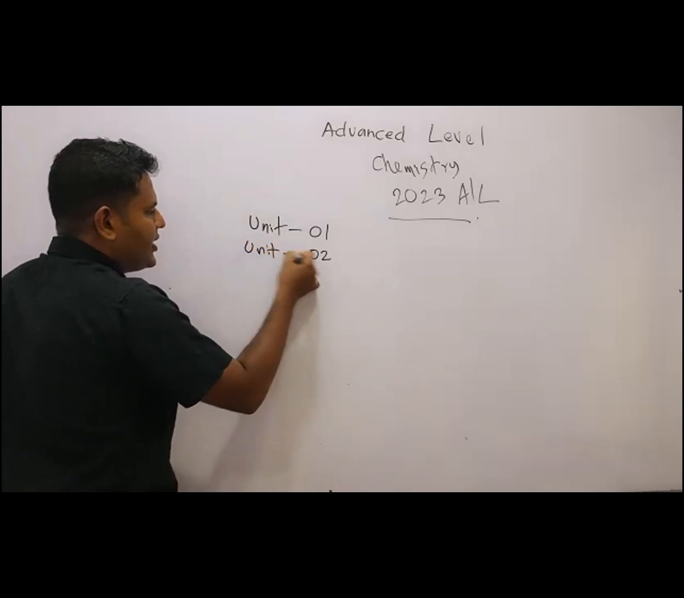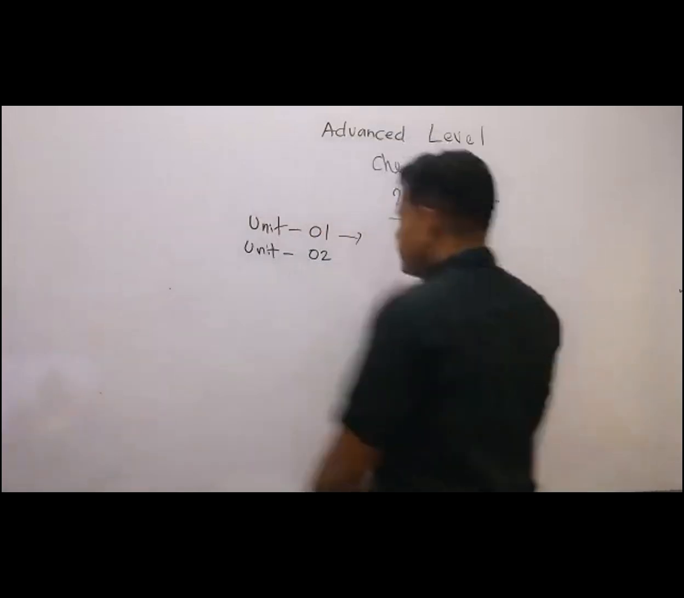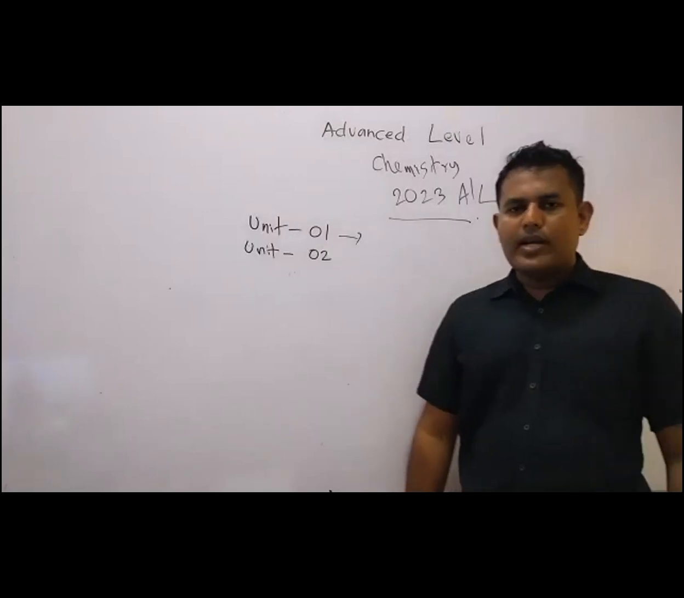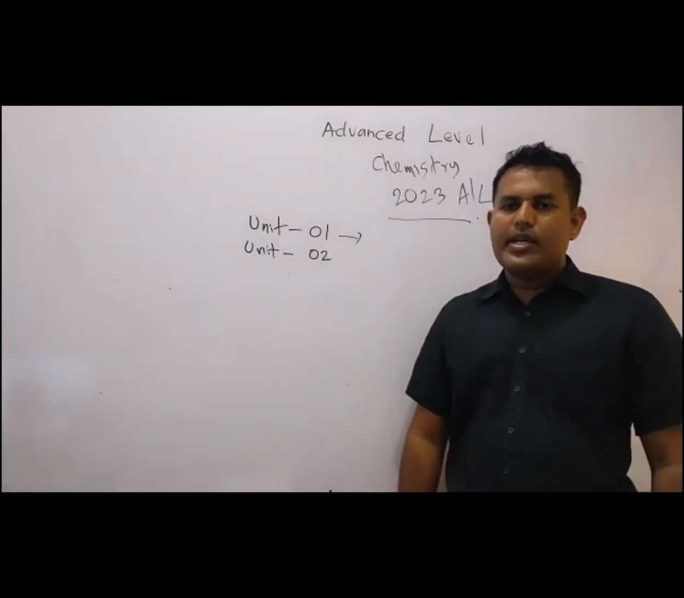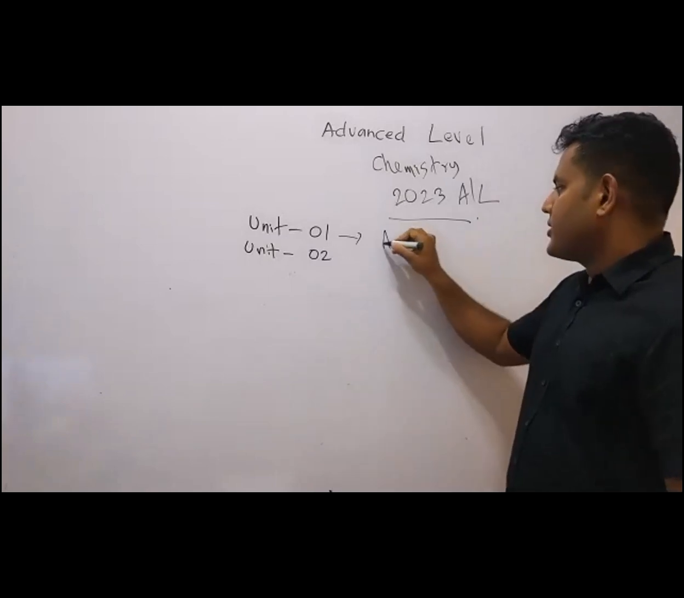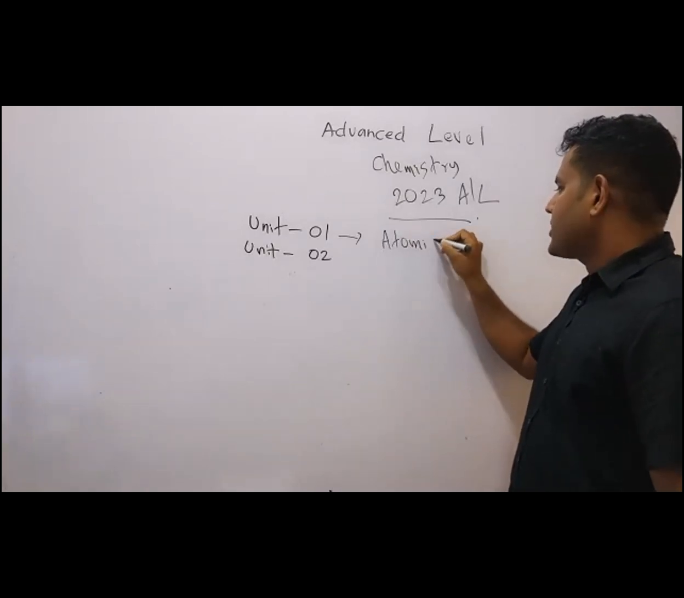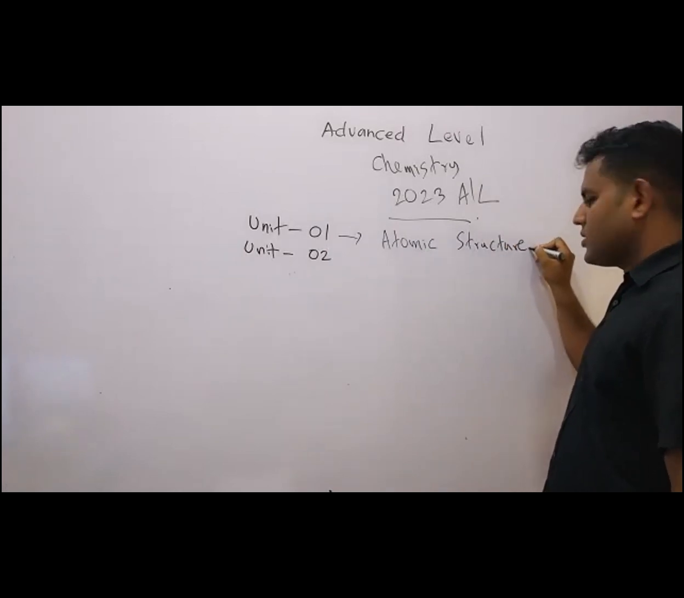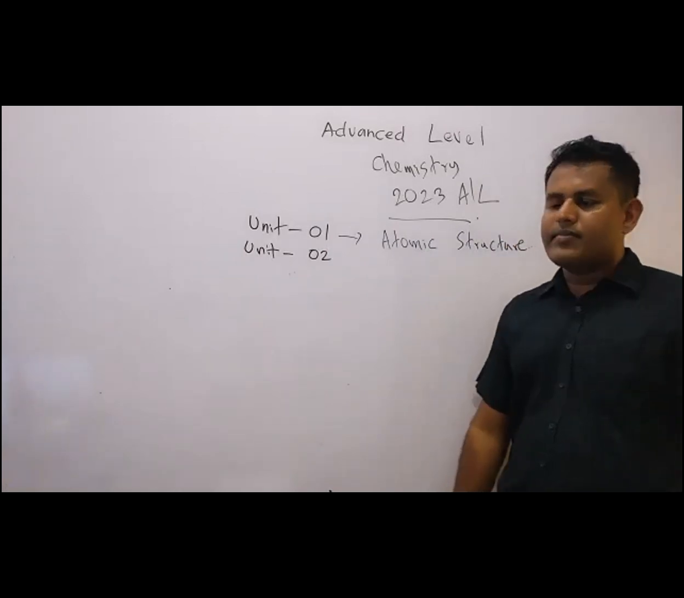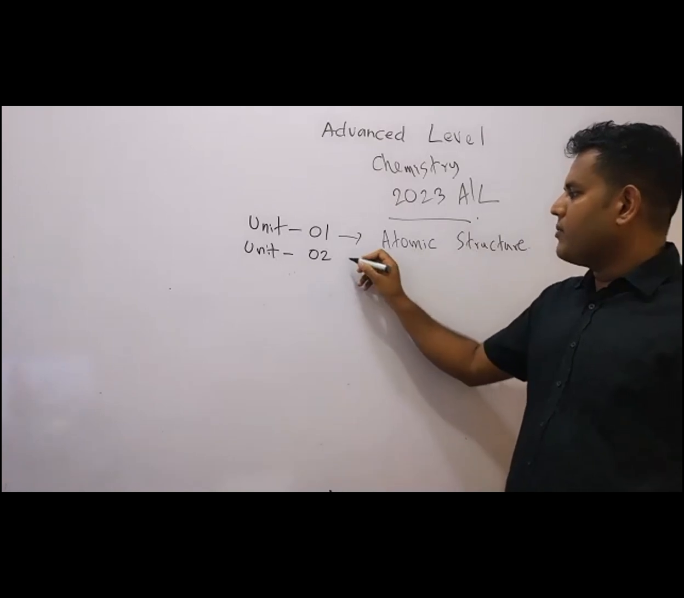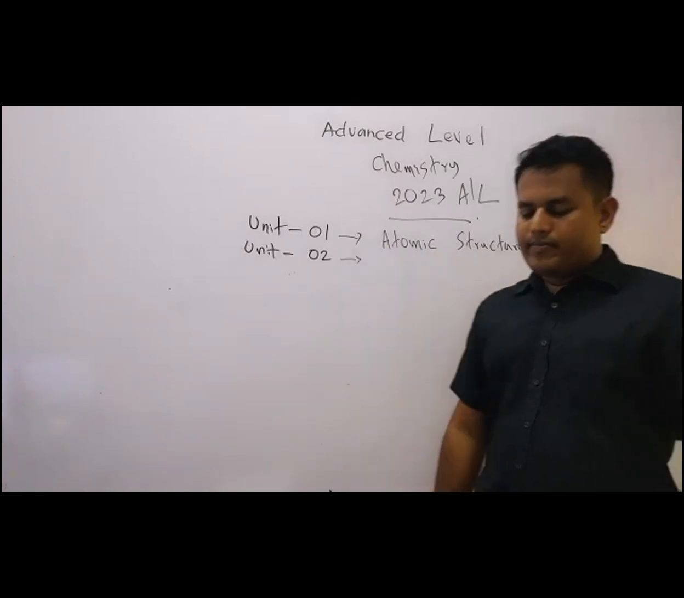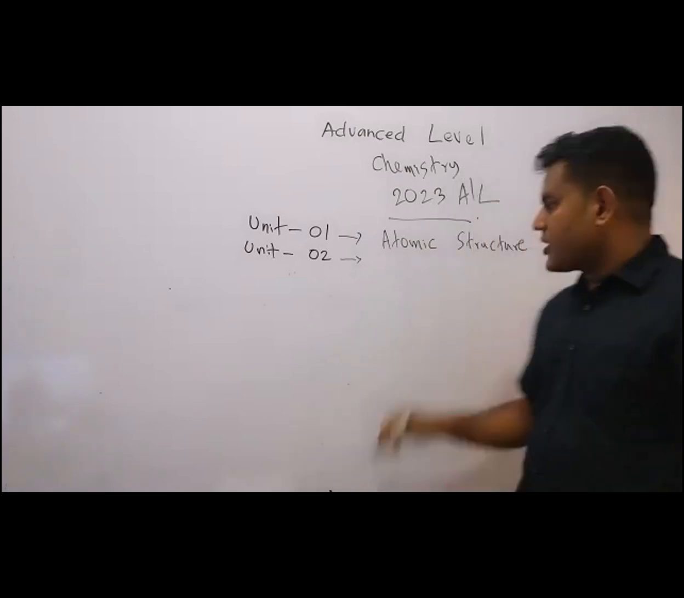Okay, so shall we start unit 1? So what is unit 1 in chemistry? This is one of your basic O-level lessons. It is called atomic structure. Okay, unit 1 is atomic structure. Unit 2 is structure and bonding.